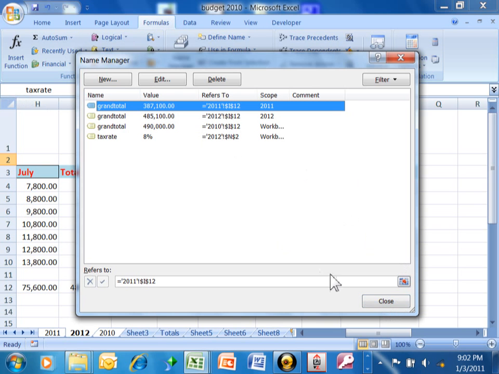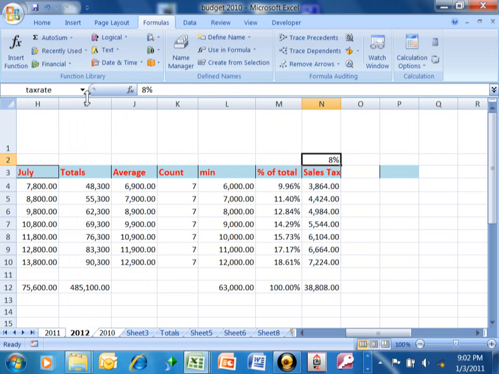So I have another thing in here called grand total. I'm going to click on close here. By the way, if you click on this pull down next to the name box, it'll show you the different names. If I pick grand total, notice how that points to this cell over here. So if I wanted to use that number, instead of using the cell reference I12, I can just use the words grand total. It might be easier for me to remember that.